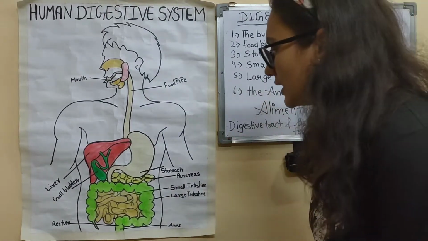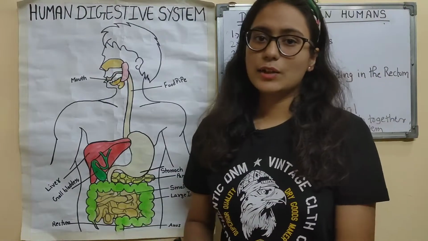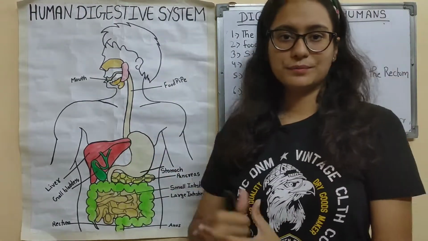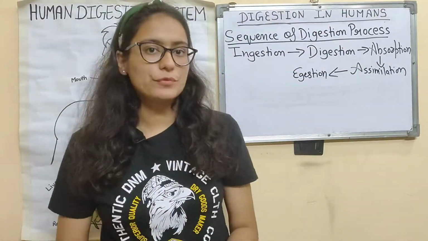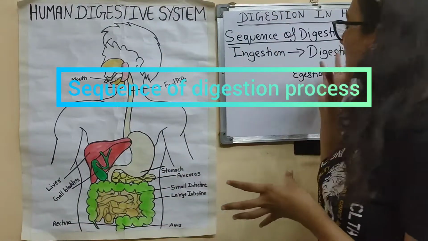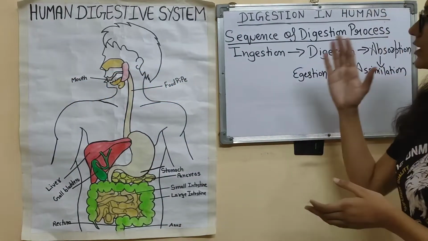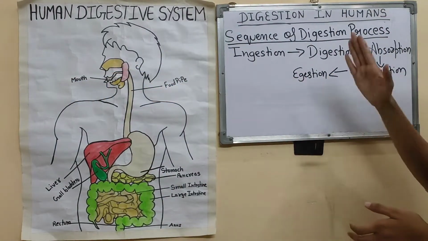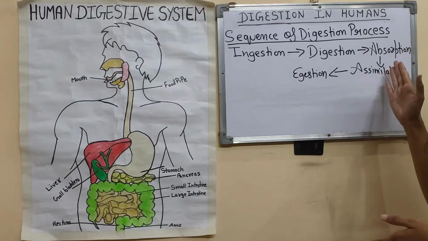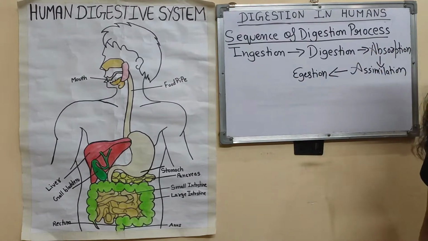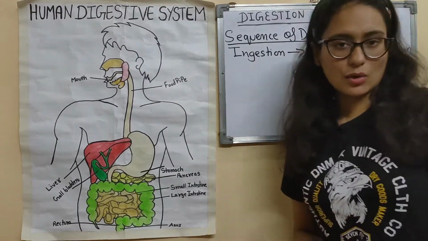In our digestive system, now let's see what happens in those particular parts of the alimentary canal. Let's first see what is the sequence of the digestion process before starting with the parts. So first of all, the ingestion, then the digestion, the absorption, then the assimilation, and then in the last the egestion will take place. So this is the sequence. You should write it down in your notebook.